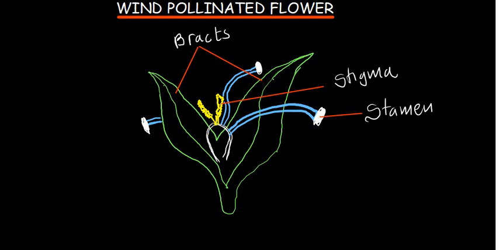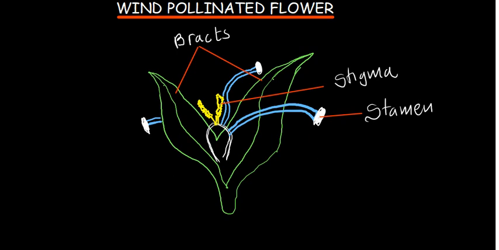And when you talk about the stigma, they are large, they are feathery, and they are big. They protrude outside. That is the stigma. They go outside, they point outside the flower. The pollen grains are many, small and light. The reason they are small and light is that when the wind blows, they should be able to move away from the plant and be carried away by the wind. And wherever they reach, perhaps they reach the stigma, they will stick there, and then reproduction is going to happen.